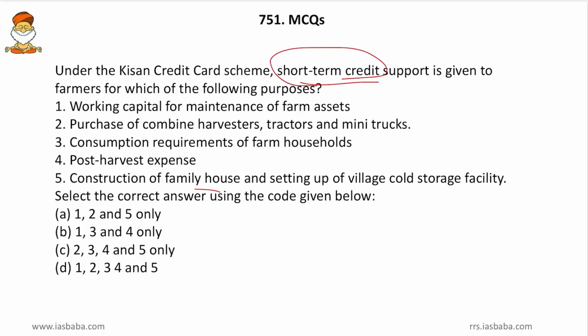Friends, housing loans or the loans to construct the family houses are never short term. Short term credit means we have to pay it back within 2 to 3 agricultural seasons. However, the family housing loan will take some 8 to 10 years and it is a long term loan and never a short term loan. So 5 can never be an answer. So we will search for the option with 5, and when we search for 5, A, C and D will be eliminated. So B will be the answer. So without wasting much time, we will finish this answer.